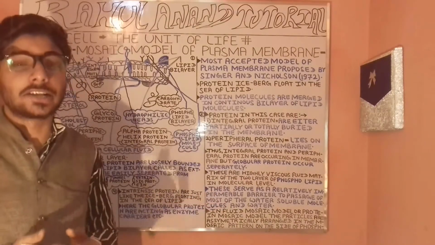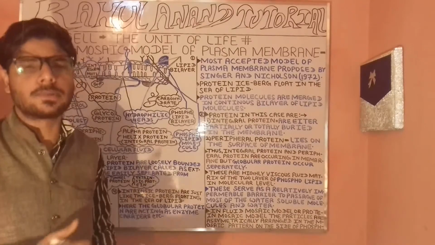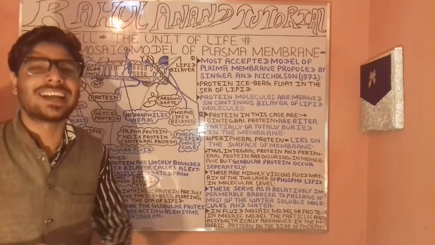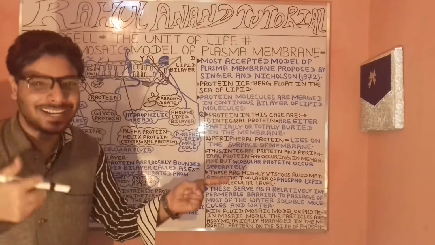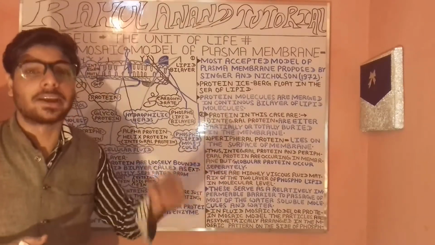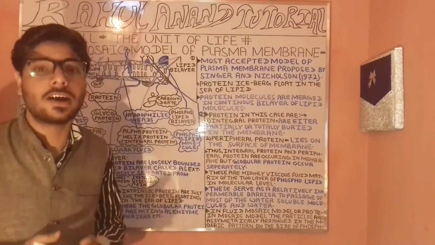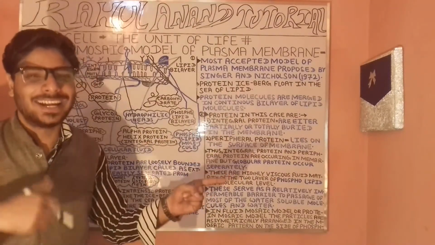Now let's understand what globular proteins are. These are soluble in water molecules. The best examples are renin and pepsin. These are generally present in the stomach, playing an important role in carrying out the course of digestion.